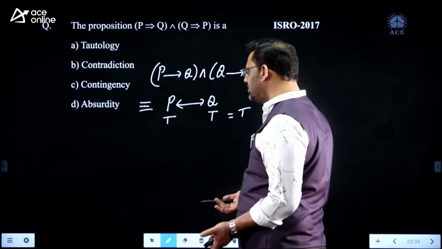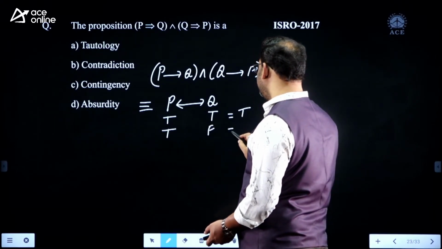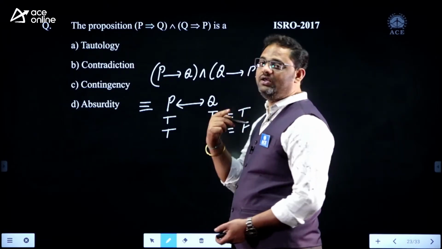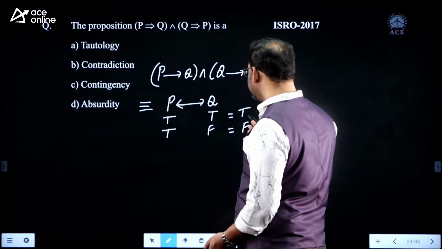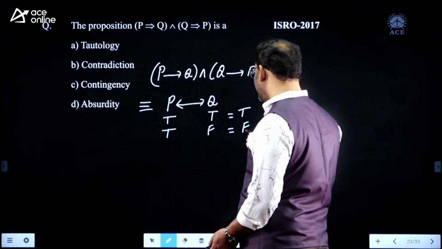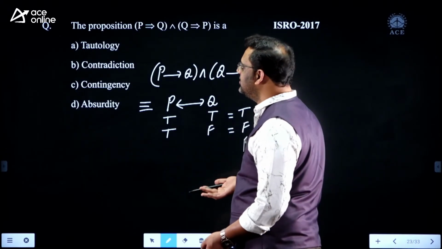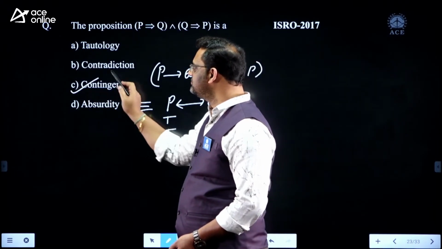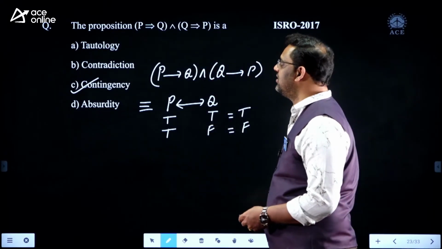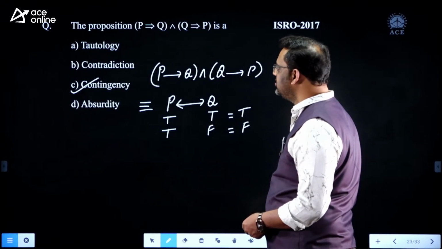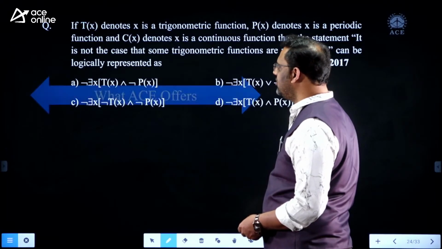If both are false, also okay. If one is true and one is false, then the result is false. I hope you are recollecting the truth table. So in this scenario, it is not always true and not always false. It is neither a tautology nor a contradiction. It is nothing but a contingency. My dear, like this, you can solve the questions from our ISRO examination. And this is also from mathematical logic.